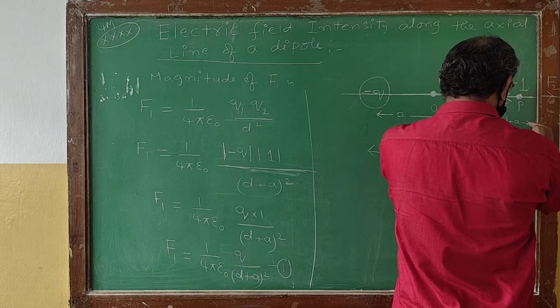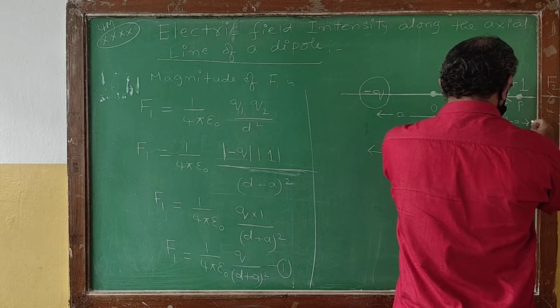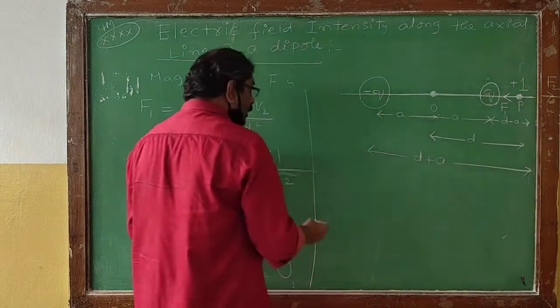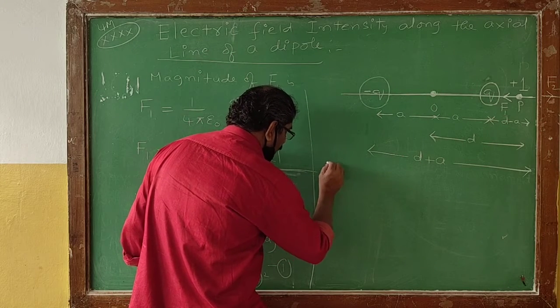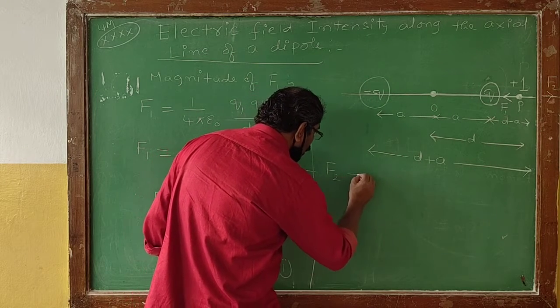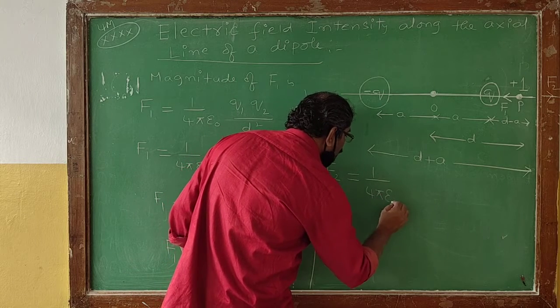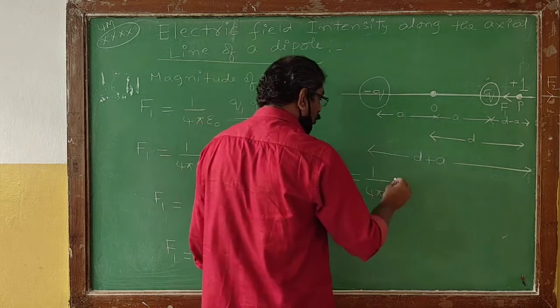Both of them are separated by a distance d minus a. So applying the same formula, I can write F2 is numerically equal to 1 by 4 pi epsilon naught.